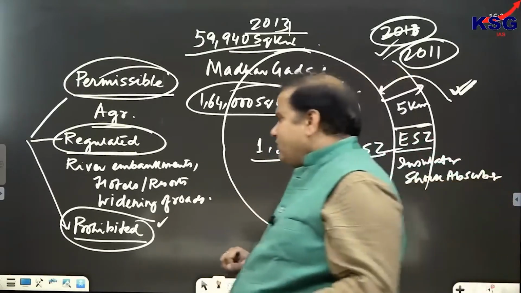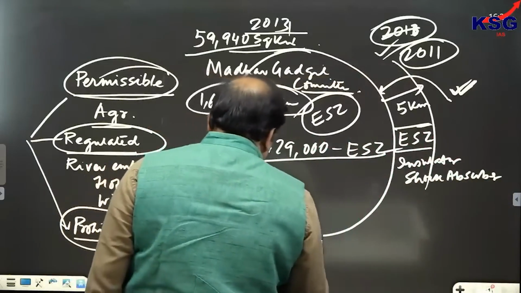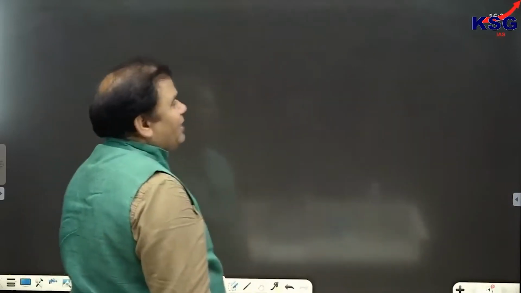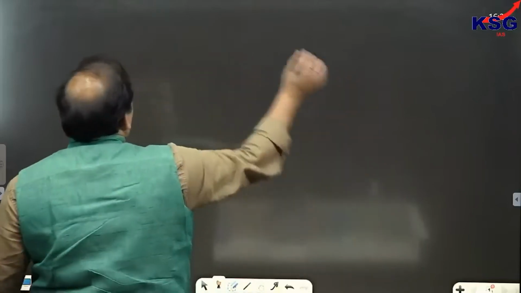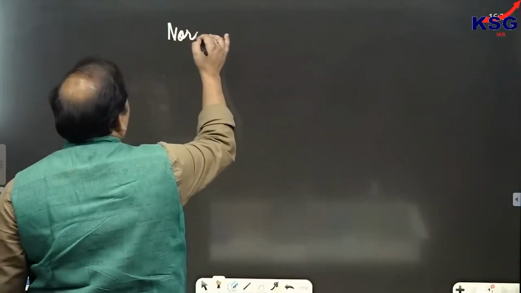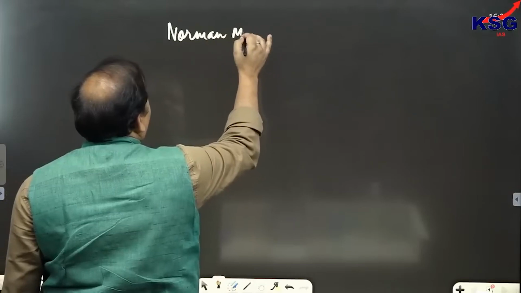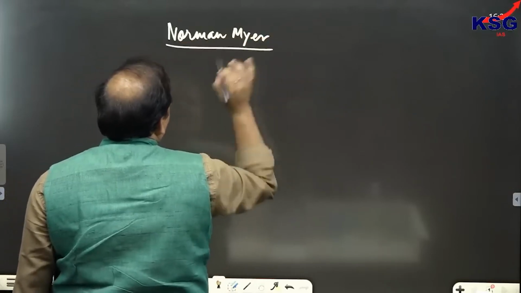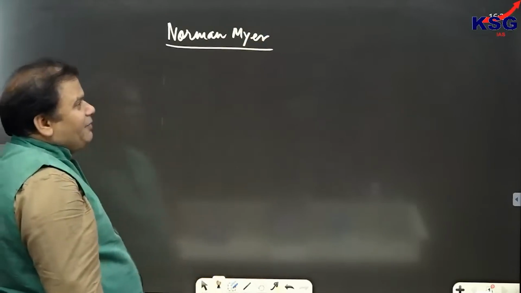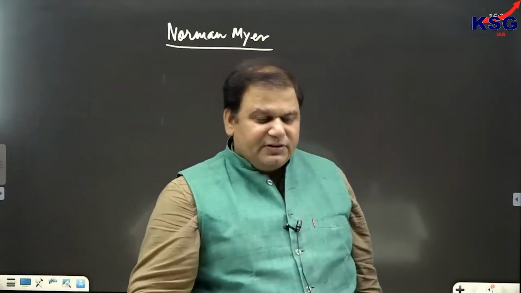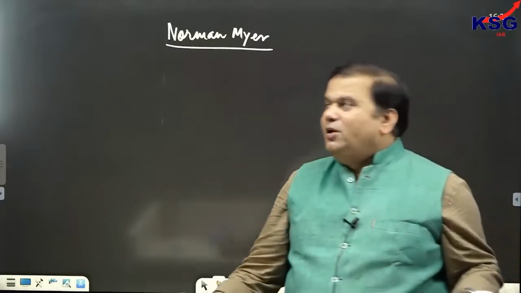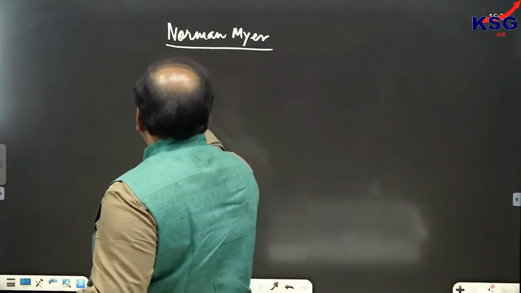But there are some other concepts which you have to know. In conservation, biosphere reserves, national parks, wildlife sanctuaries won't do. There are some other concepts also which we have to cover up. Now, one concept is that of biodiversity hotspot. The concept of biodiversity hotspot was given by Norman Myers, and he said that an area can be declared as hotspot, provided it fulfills two conditions.